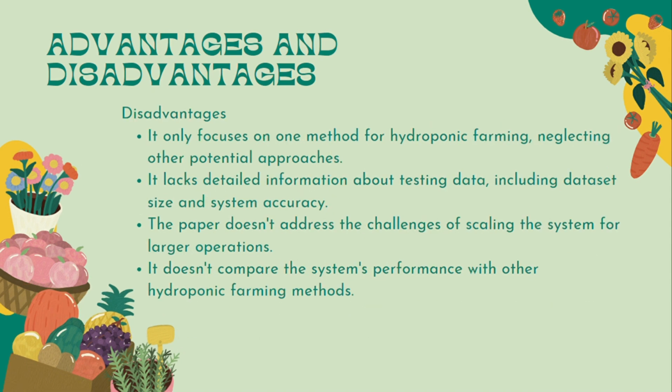The disadvantages are first, it only focuses on one method for hydroponic farming, neglecting other potential approaches. Second, it lacks detailed information about testing data, including dataset, size, and system accuracy. Third, the paper doesn't address the challenges of scaling the system for larger operations. 4. It doesn't compare the system's performance with other hydroponic farming methods.